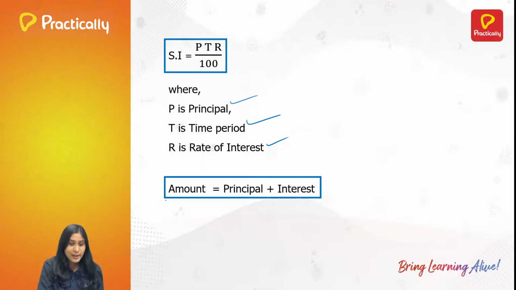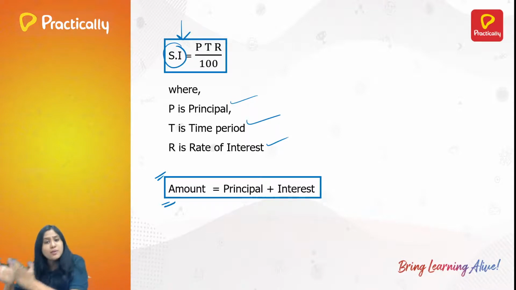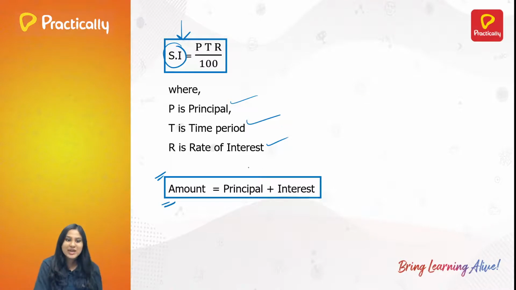Next, amount. What is this amount? Whenever you're using this formula, you're only calculating the interest. But what is the total amount he has to pay at the end? He has to pay the money he has borrowed, that is the principal, plus interest, right?